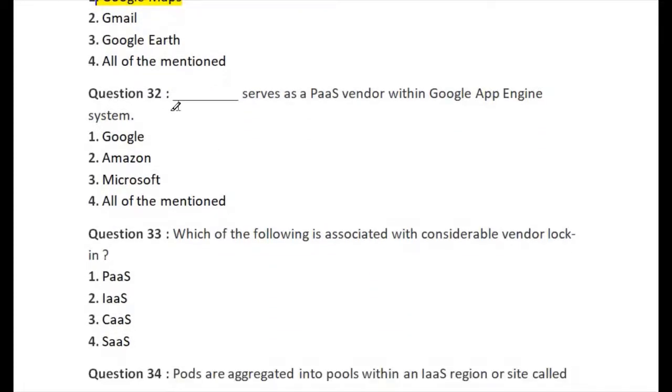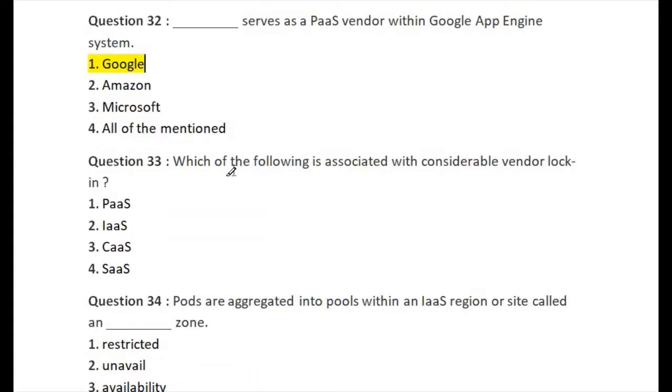Let's go for question number 32. Blank space service as a PaaS vendor within the Google App Engine system. First one is Google, second one is Amazon, third one is Microsoft, and fourth one is all of the mentioned. So the right answer of question number 32 is option number 1, Google. This is the right answer of question number 32.